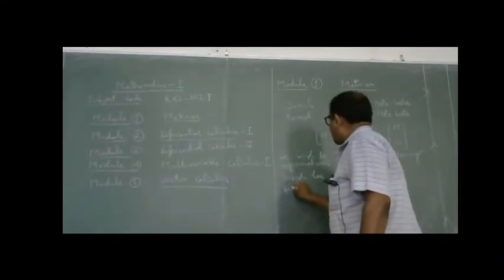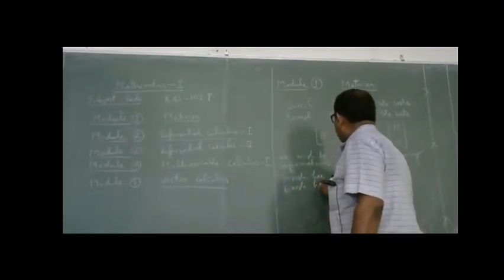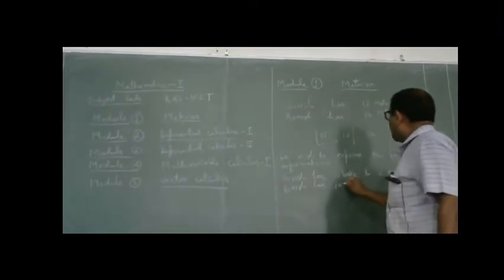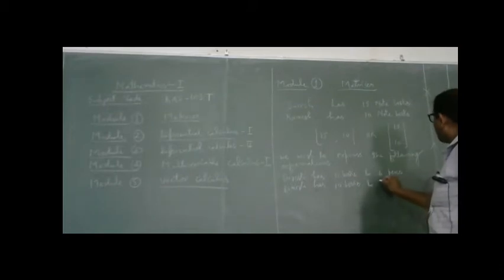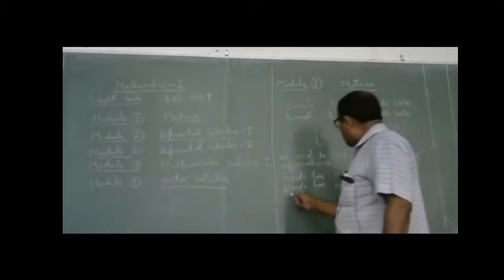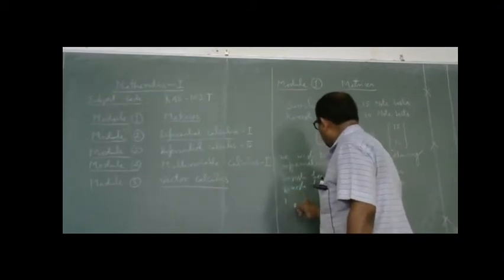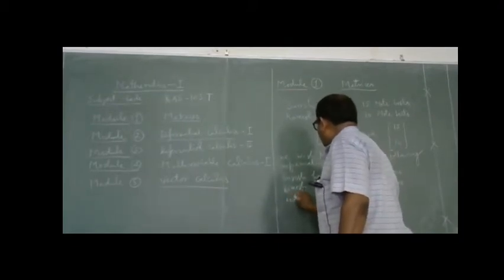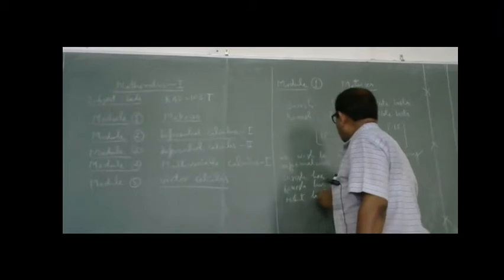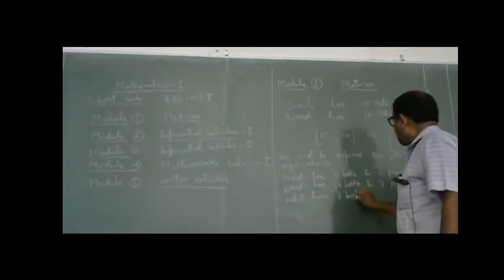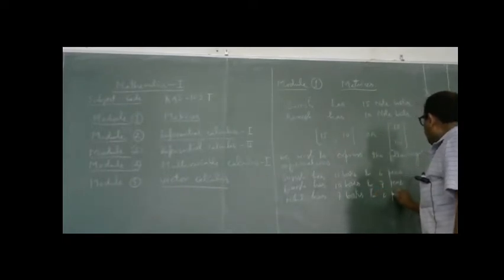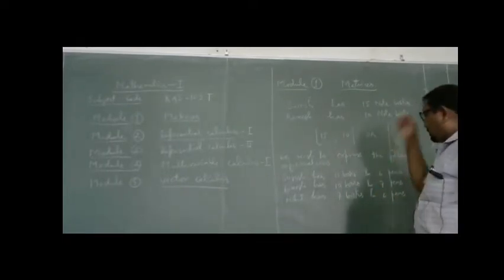Ramesh has 10 books and 7 pens. Mohit has 7 books and 2 pens. We wish to express this information.